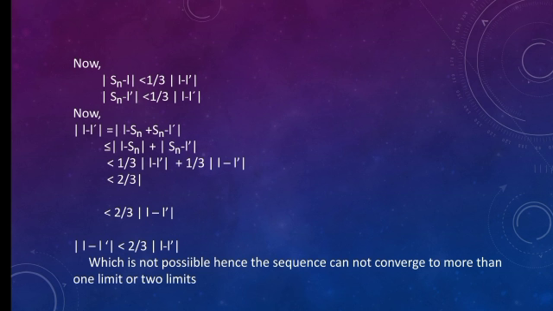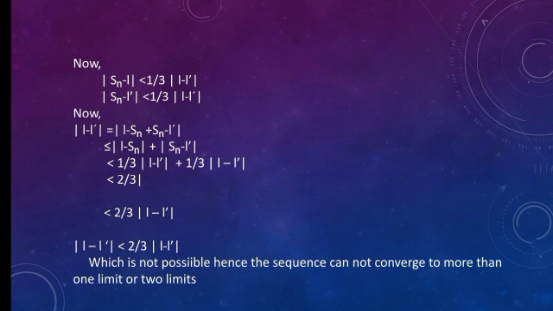Then proof. If possible, a sequence Sn converges to two real numbers, that is L and L dash, where L does not equal L dash. Let us select epsilon equal to 1 by 3 mod of L minus L dash, where epsilon is greater than 0. Since sequence Sn converges to L and L dash, then there exist positive integers m1 and m2